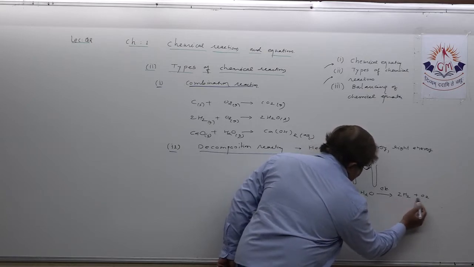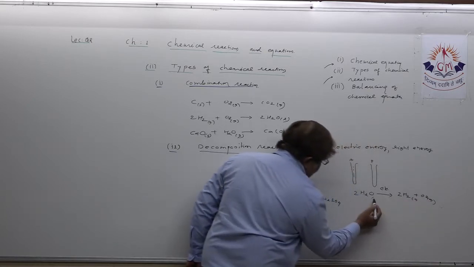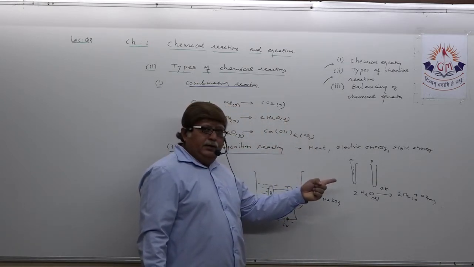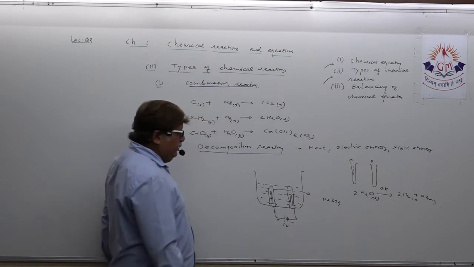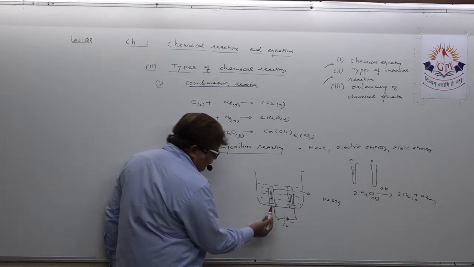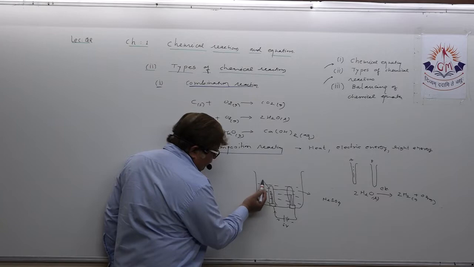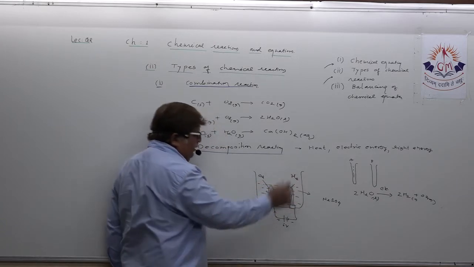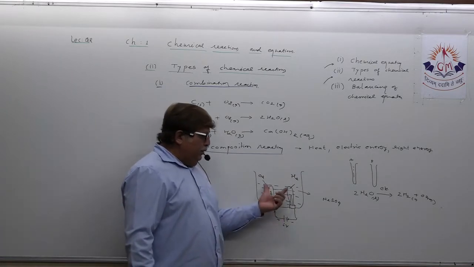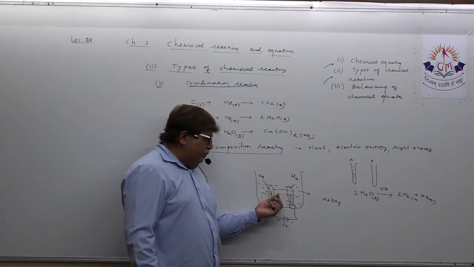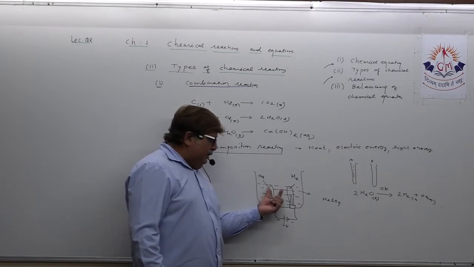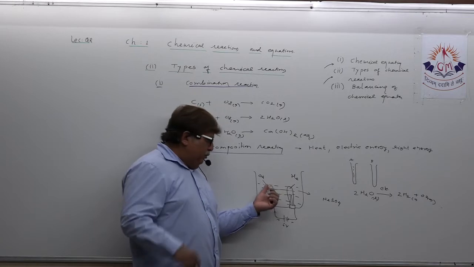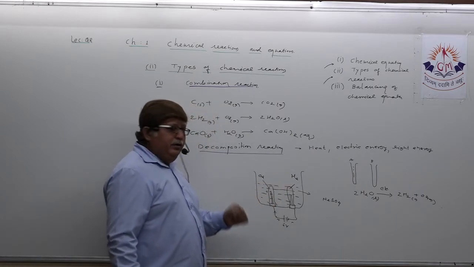2H2O gives 2H2 plus O2, both are gas, and this is water. So what happened? Hydrogen and oxygen gas are evolved. As you all know, oxygen gas will evolve at the anode and hydrogen gas will evolve at the cathode. When both gases start collecting in the test tube, the water level comes down. So this way oxygen and hydrogen gas are produced.